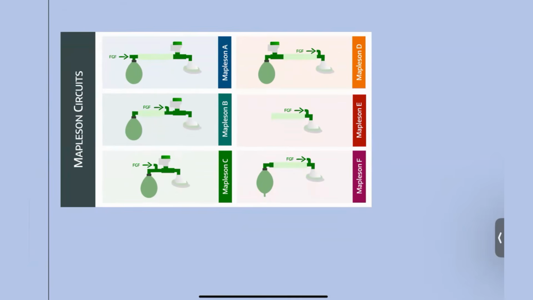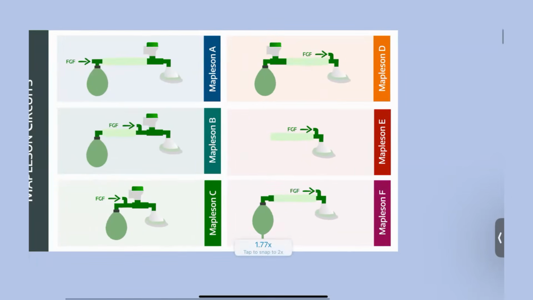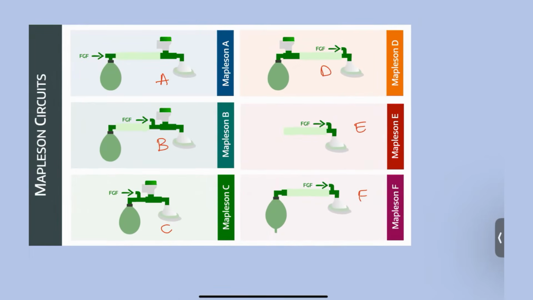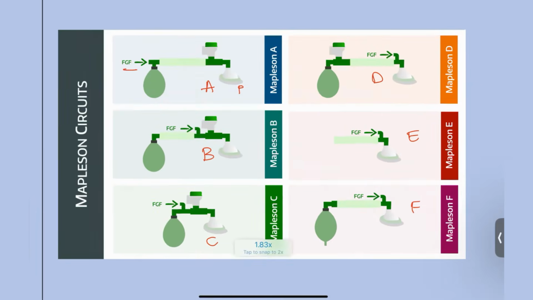Next, here comes the Mapleson circuits. This is the Mapleson A and this is Mapleson B. This is the Mapleson C and Mapleson D, E and F. We have almost all the different types. What are the things that you have to remember? Where the FGF is for the fresh gas flow, and here we are going to place the patient, right? This is how circuits will be maintained. In this, you have to understand what are the important ones only.